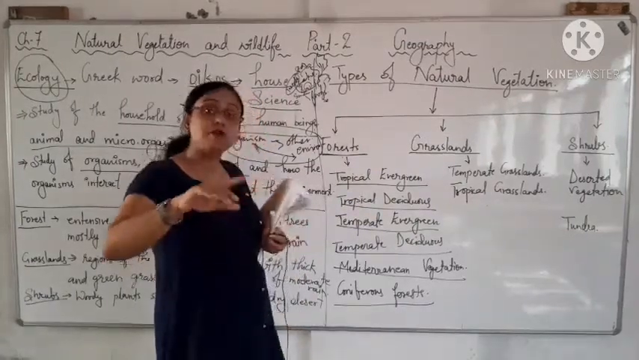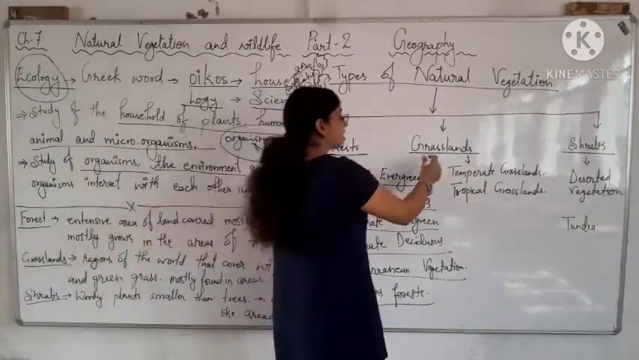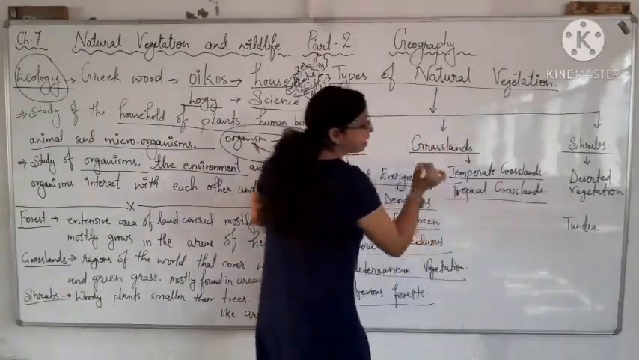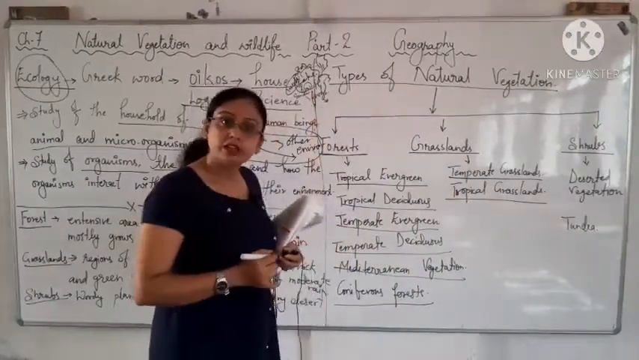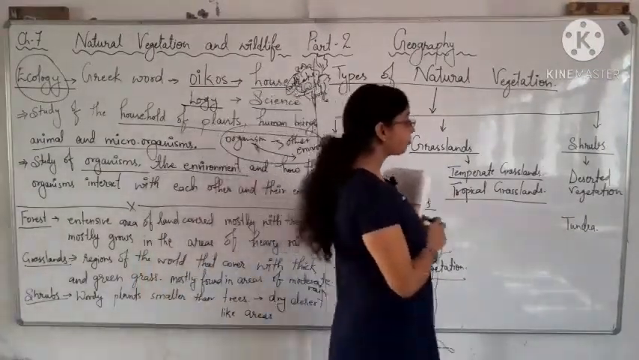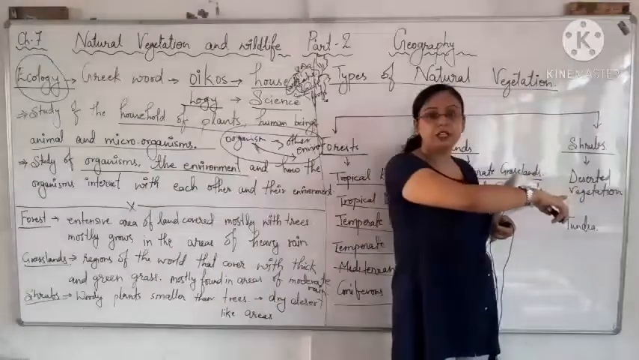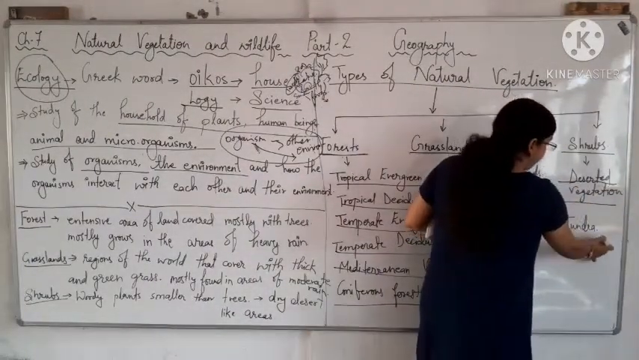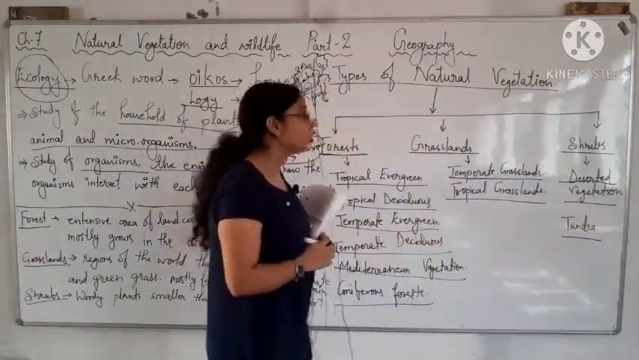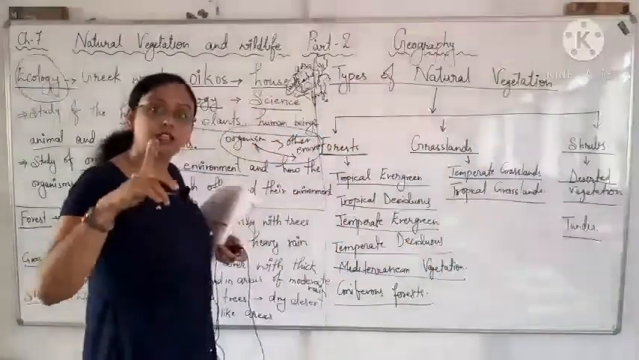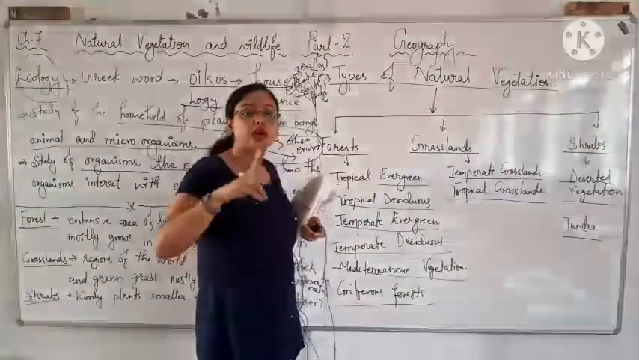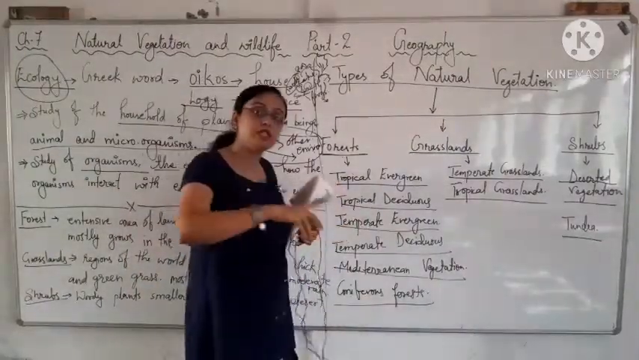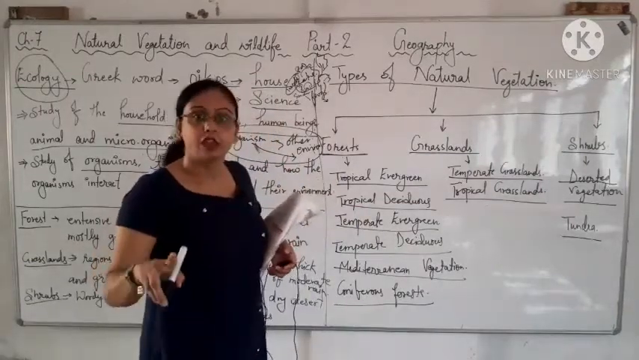Next we have grasslands. In grasslands we have temperate grassland and tropical grassland. Then we have shrubs, and in shrubs we have desert vegetation and tundra. So the grassland and the shrubs have 2 subdivisions each, whereas the forest has 6 subdivisions.